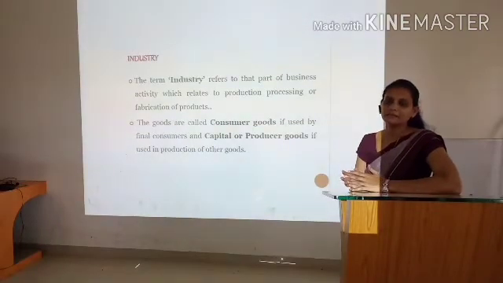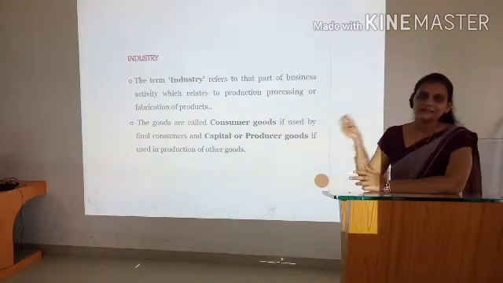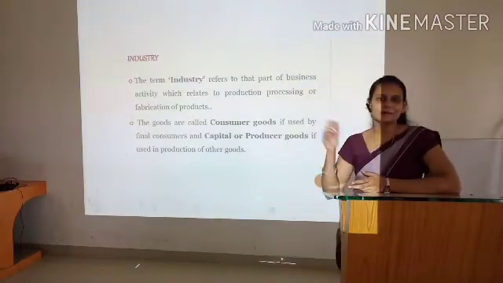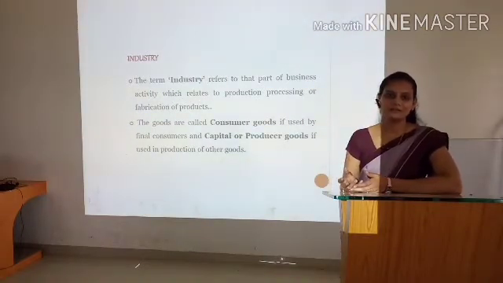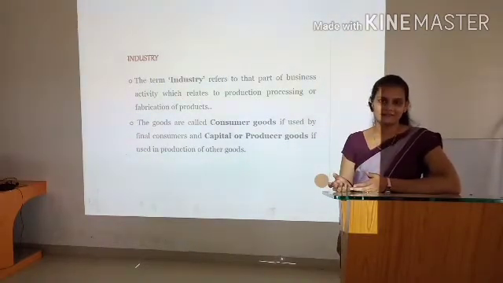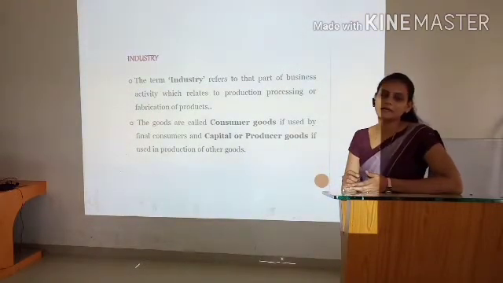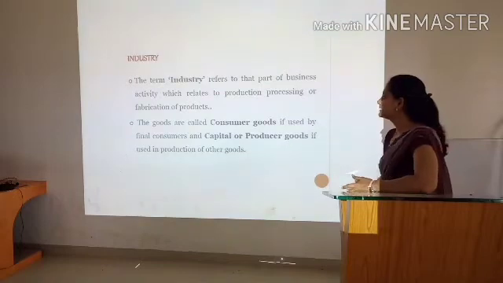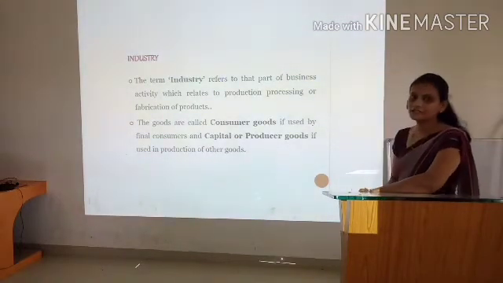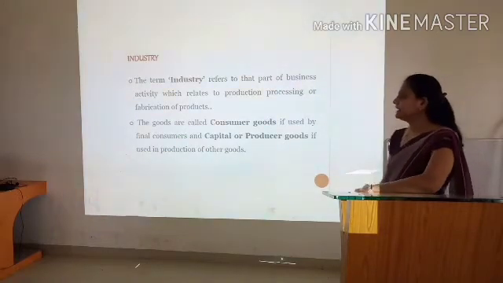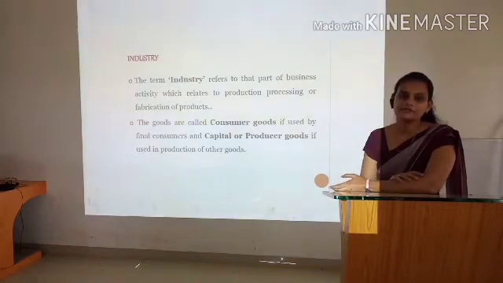Many times we have heard the word industry. As soon as we hear industry, what comes to our mind? Industry means manufacturing or producing something. That is the actual meaning of industry. Word by word, the definition is: the term industry refers to the part of business activity which relates to production, processing and fabrication of products. That is the complete definition of industry.